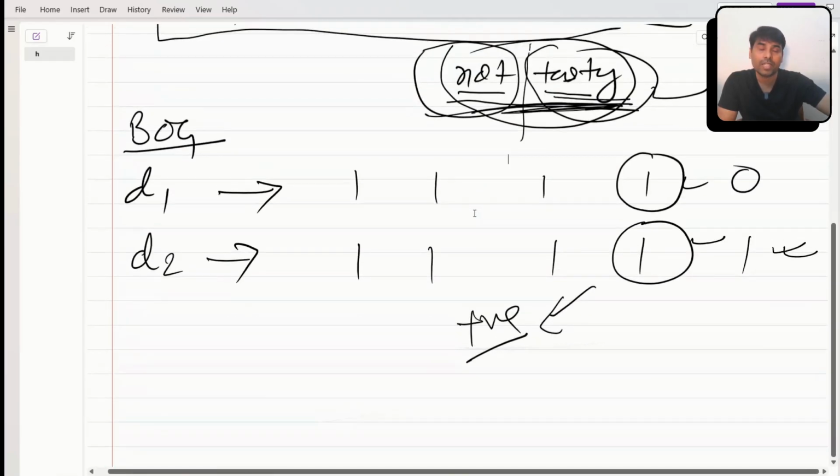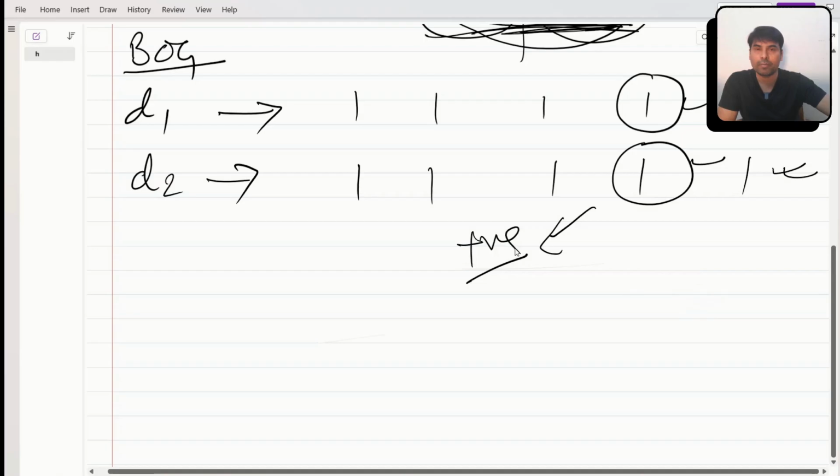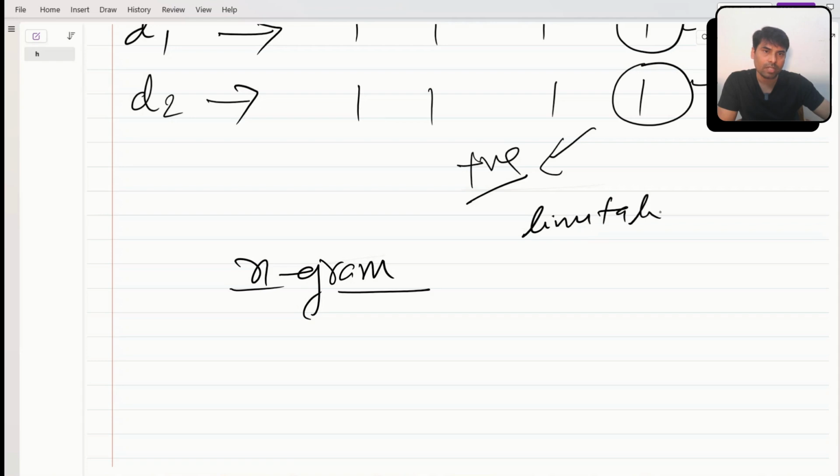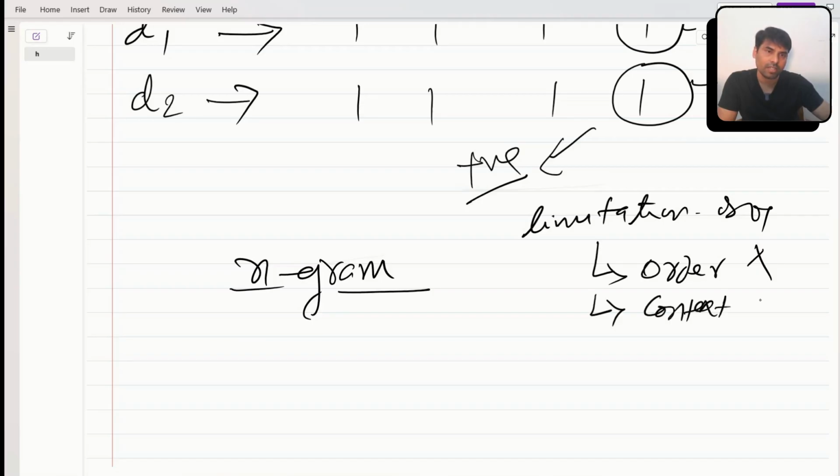That is why we have this concept called NGrams. Okay, so what is NGrams? I hope you are able to understand now the limitation of bag of word. Let me write the limitation. The first limitation is that it does not capture the order. It does not understand the context of the word. It does not understand the negation, the negative words. These are all the problems.